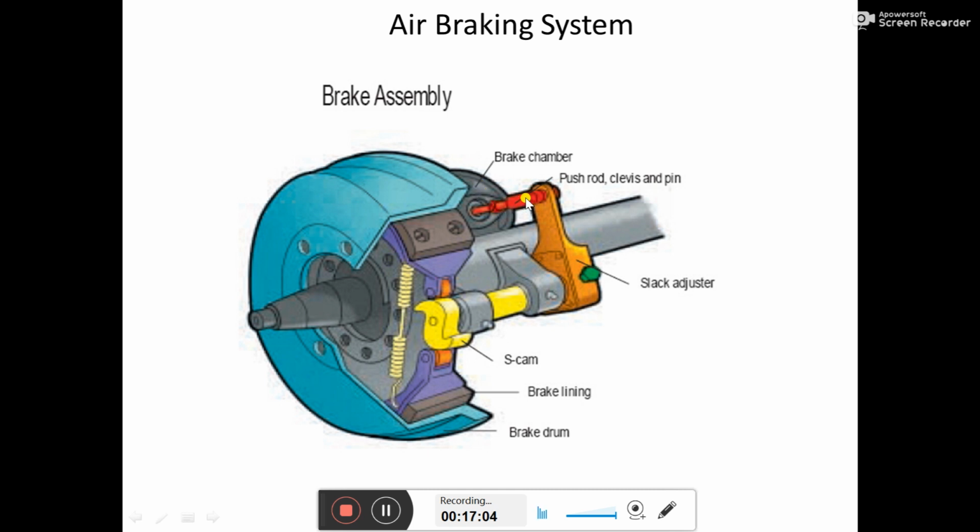This push rod has movement inward and outward as per the braking action. How it happens, we will see in the next step, but just remember this red rod has inward and outward movement as per the brake application. This rod is connected to this orange color rod that is called the brake slack adjuster arm. After that, this arm is connected to the yellow color rod. On the yellow color rod, the S-shape cam is mounted.